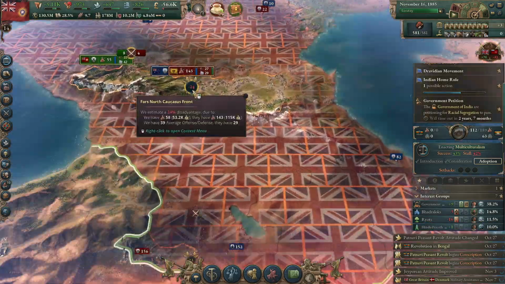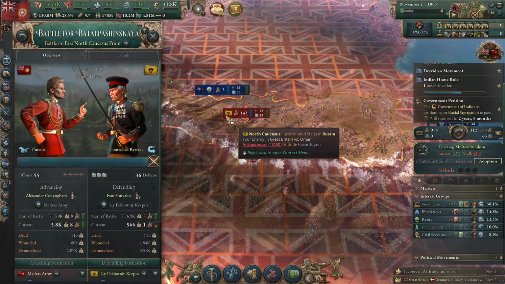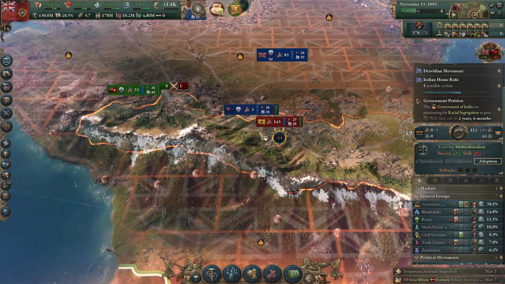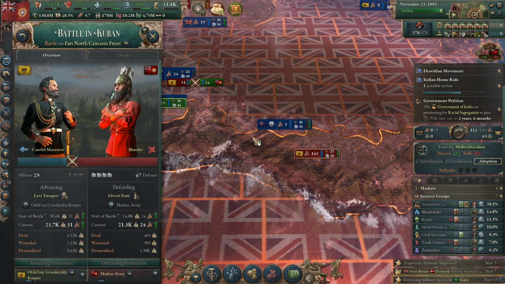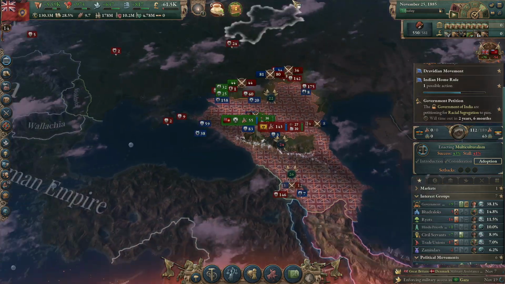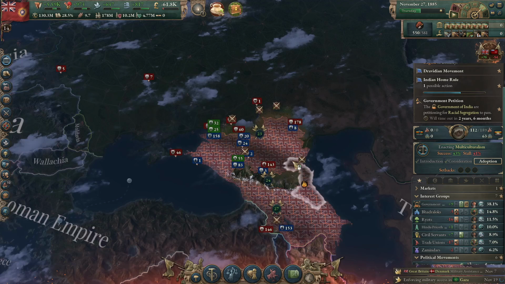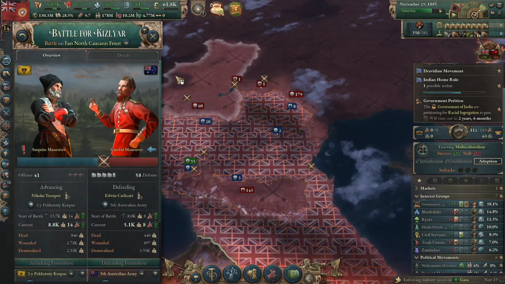Again, we have a little encirclement here. I'm not really sure what the situation with that is. We've certainly got a lot of Russian troops encircled, but this isn't Hearts of Iron 4, so I don't actually know how valuable that is. That said, I guess we're keeping them off the main front line, and that's good, I guess.